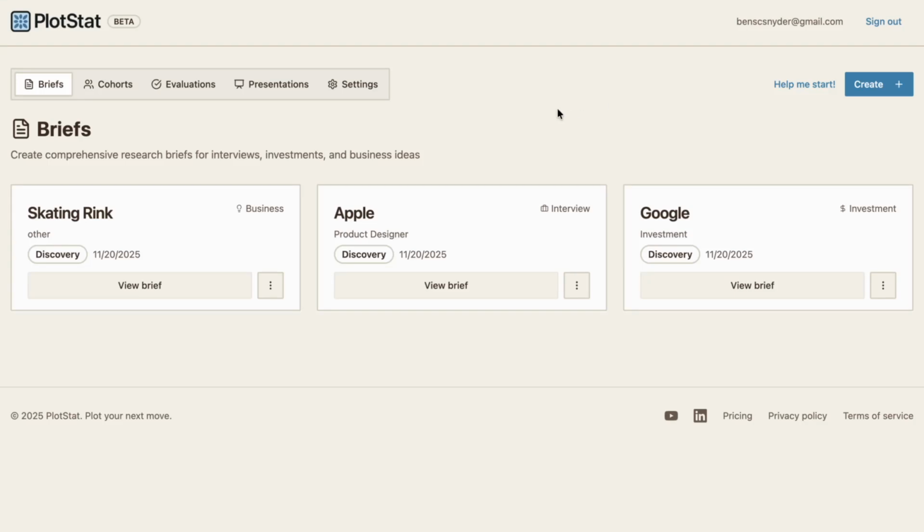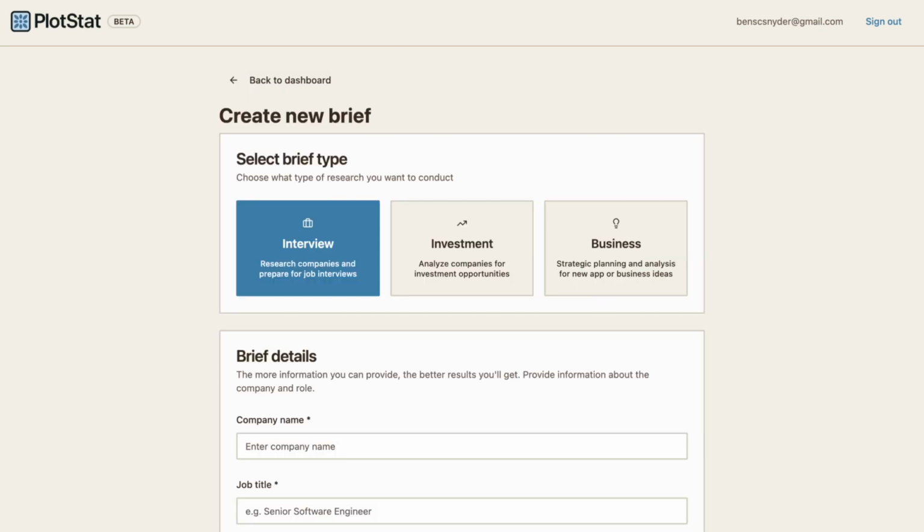Let's look at briefs in a little more detail. As mentioned previously, briefs are comprehensively generated documents for doing tasks like interviews, making investments, or creating new businesses or apps. I went ahead and created 3 specific briefs that we'll review in a moment, but first I want to have a look at the creation experience.